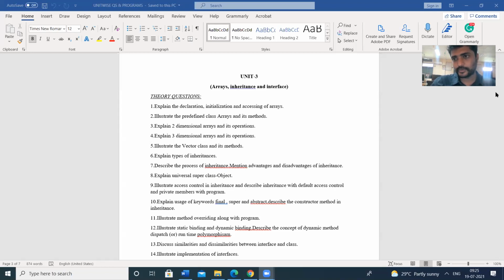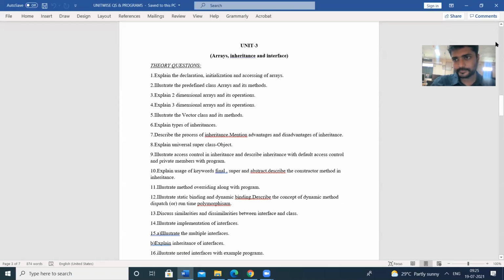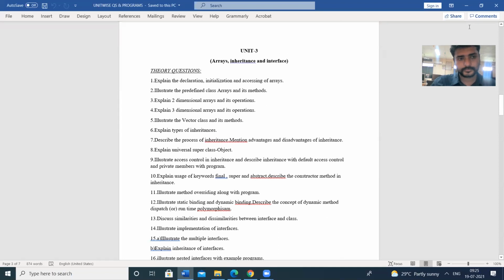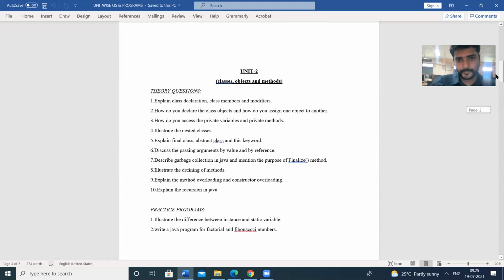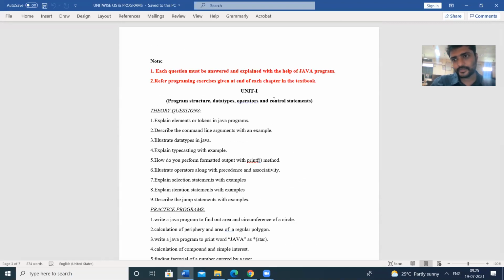Already it is placed in the group. Here we have categorized the unit-wise questions into theory questions and practice programs. Each unit is divided into two parts, theory questions and practice programs. We have already discussed this in the first mid.